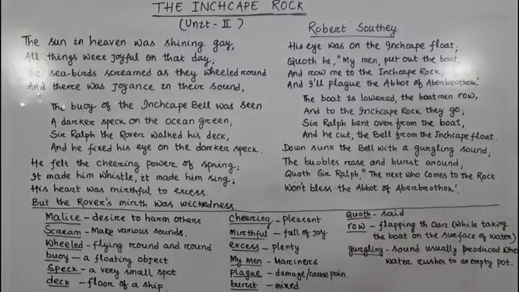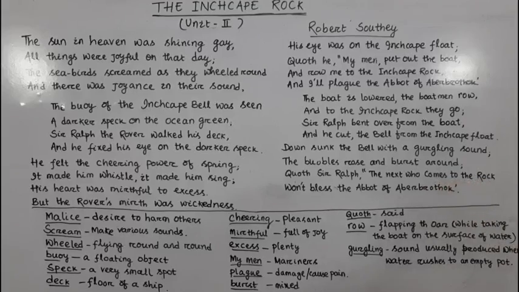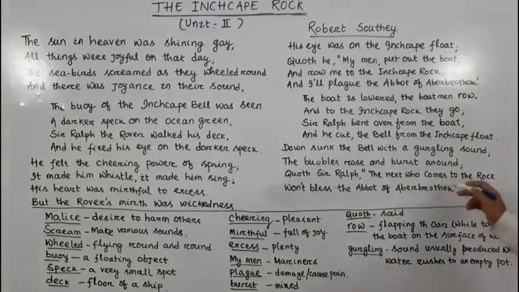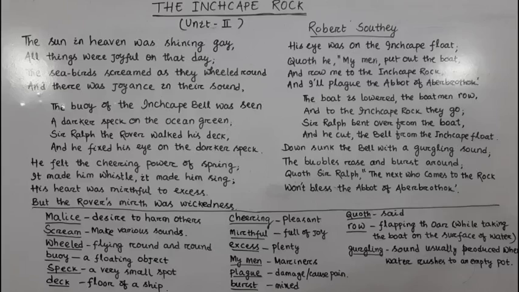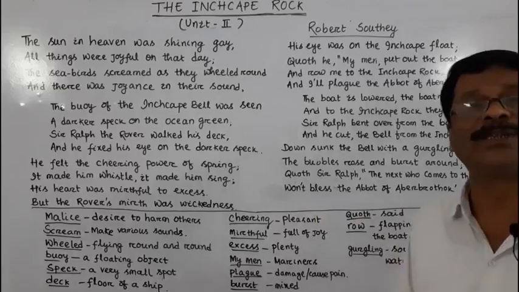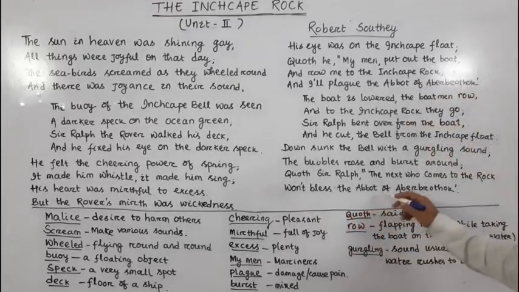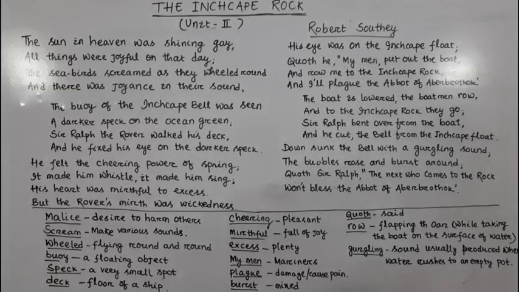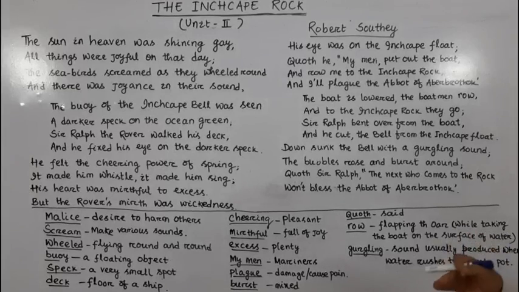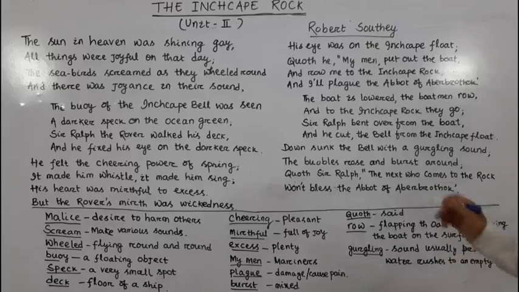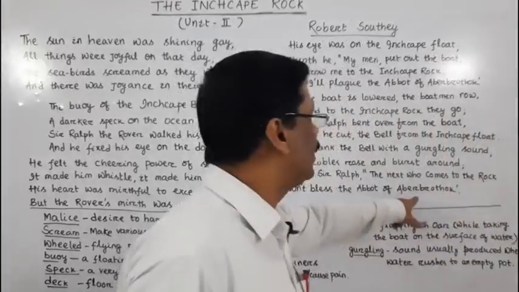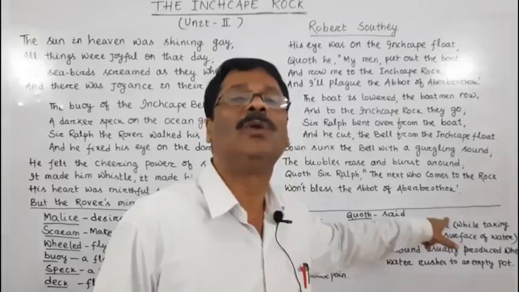Sir Ralph the Rover said, the next person, the next sailor who comes to the rock or to this place, won't, means will not, bless. Bless means what? Praise or appreciate the abode of Aberbrothok. He wanted to disrepute and damage the good name and fame of that abode of Aberbrothok. See, the abbot of Aberbrothok had not tied the bell to save his own life.